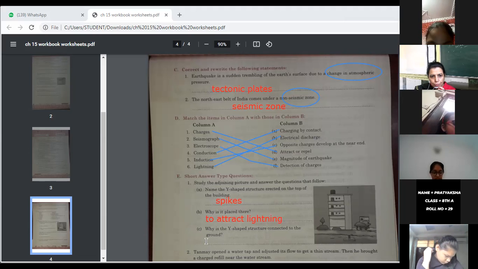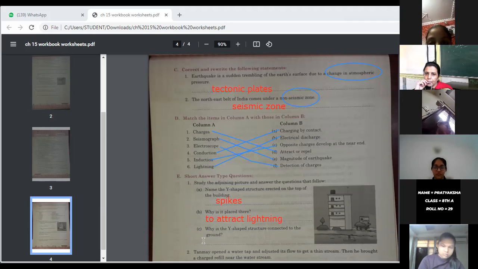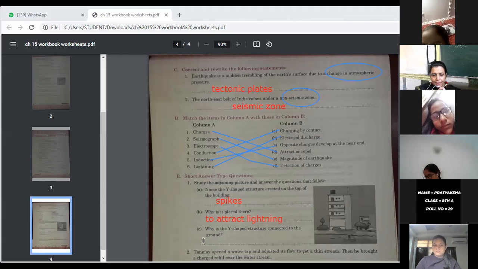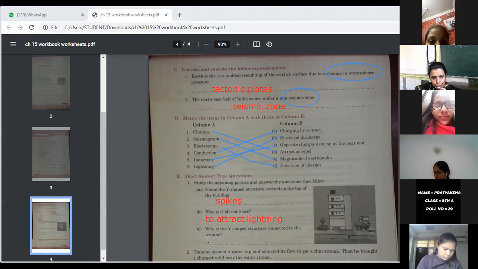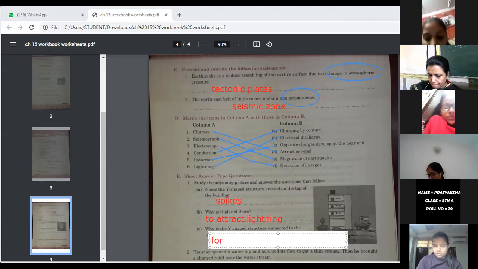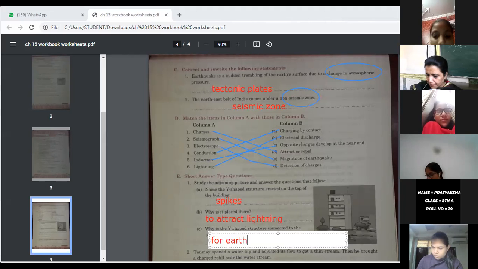So why is it so? To allow the electric charge to pass through the building, or for earthing. Any electric discharge should go directly to the earth. For earthing, we can say.